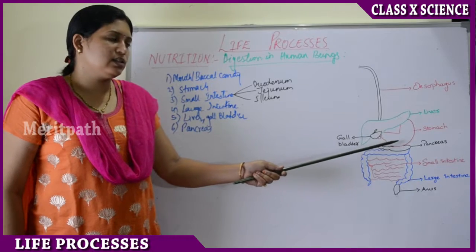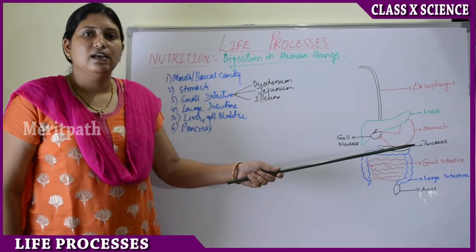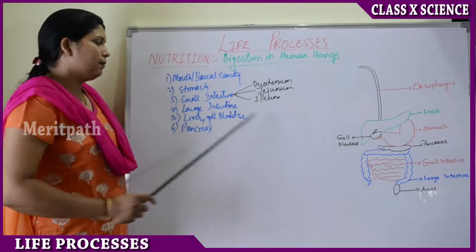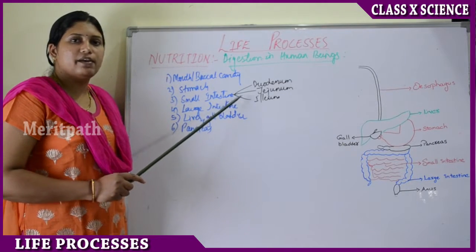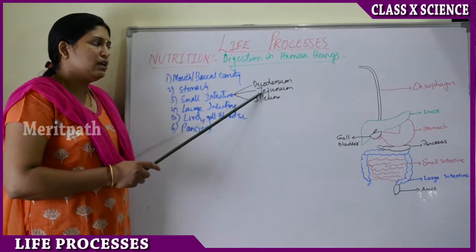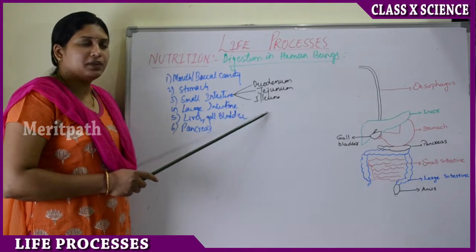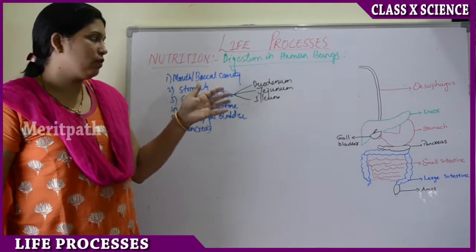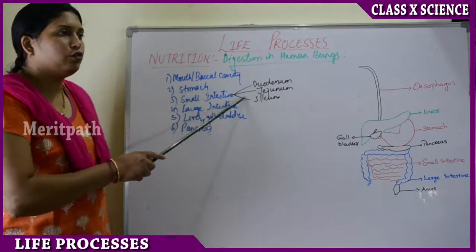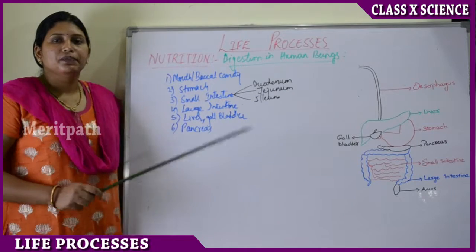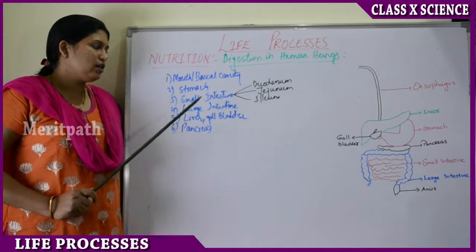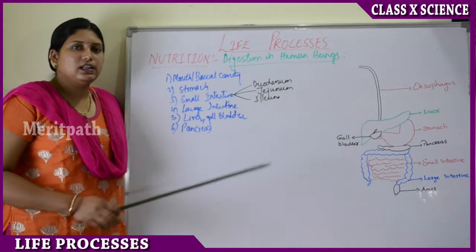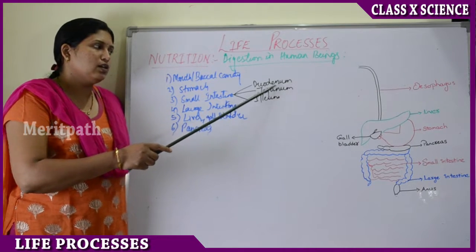The bile juice and the secretions of the pancreas, that is lipase and trypsin, are stored in the gallbladder. The small intestine is divided into three parts: duodenum, jejunum and ileum. Ileum has villi, that is small finger-like projections of the intestine. The major part of the food digestion occurs in the small intestine, and in the small intestine, the major part of the digestion occurs in the duodenum.